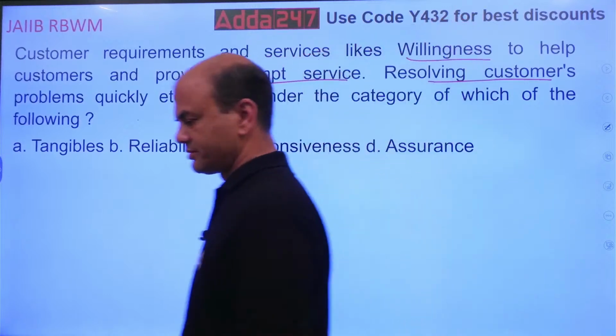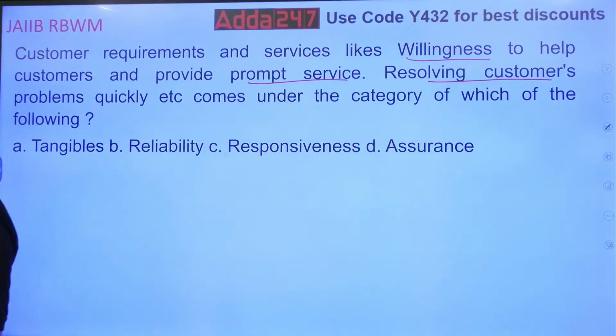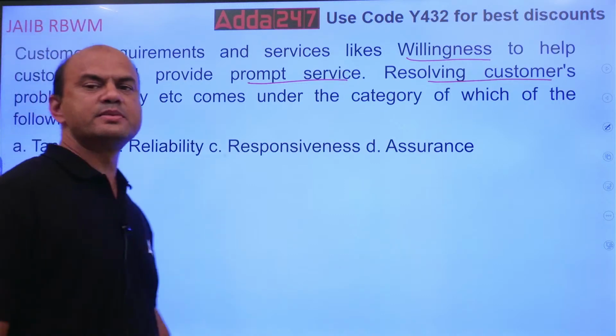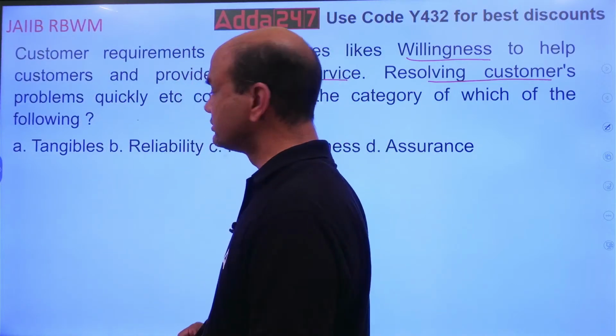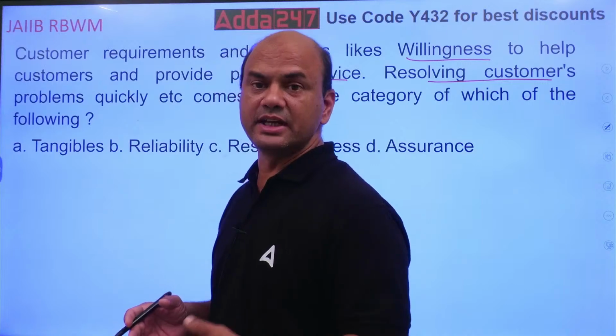Think over it. Does it come under tangibles? What is tangibles? Tangibles means whatever customer sees, that's called tangible.